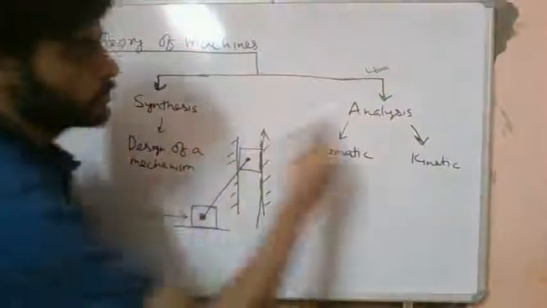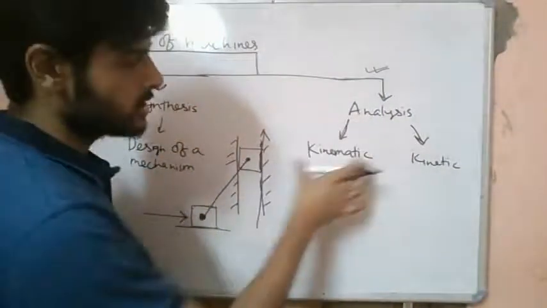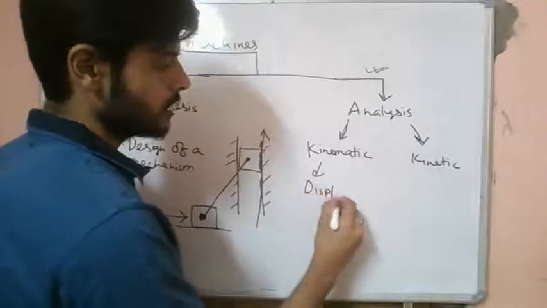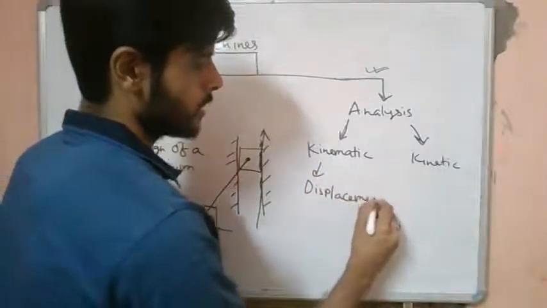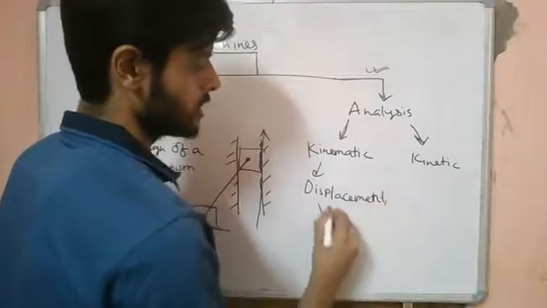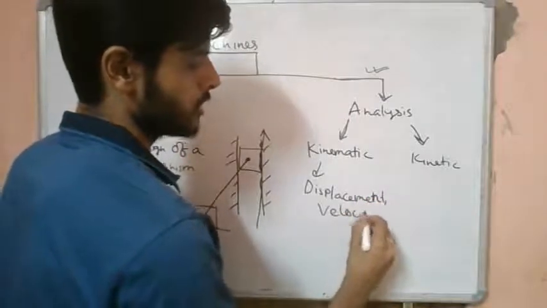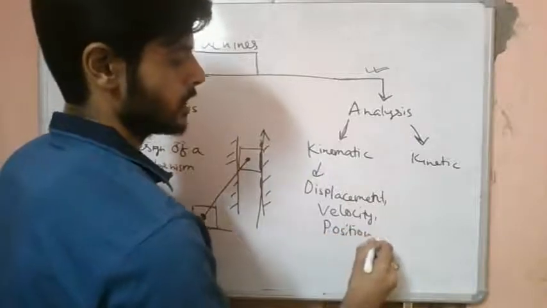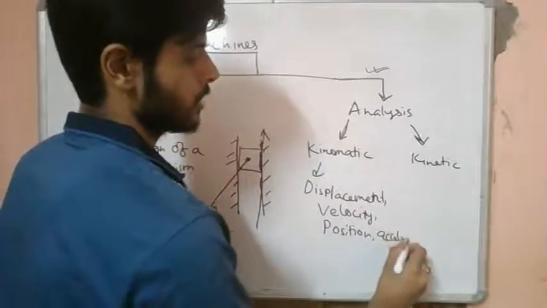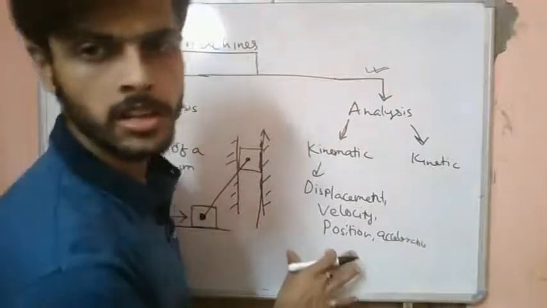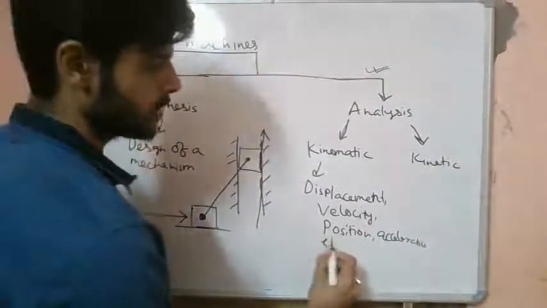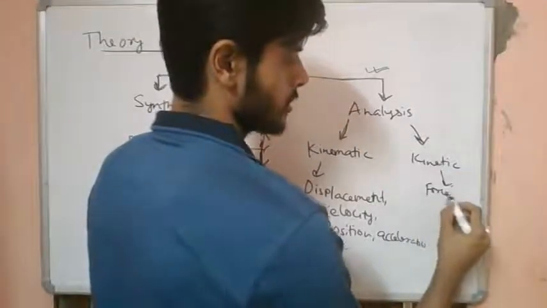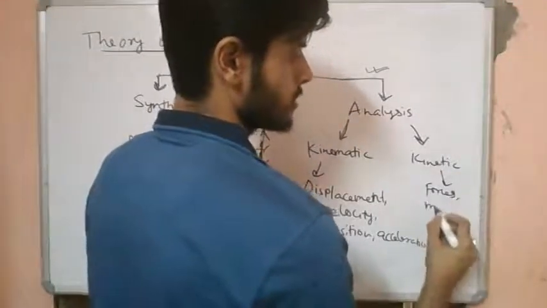That means in analysis we will learn the kinematic quantities: displacement, velocity, acceleration, position, orientation, etc. These are the kinematic quantities, and the kinetic quantities are the forces and moments.